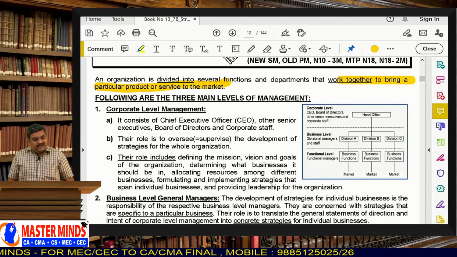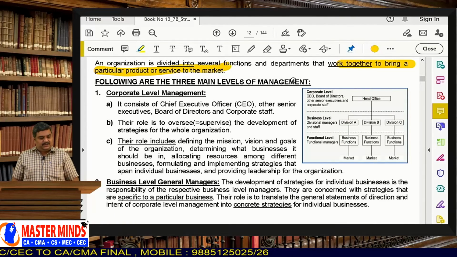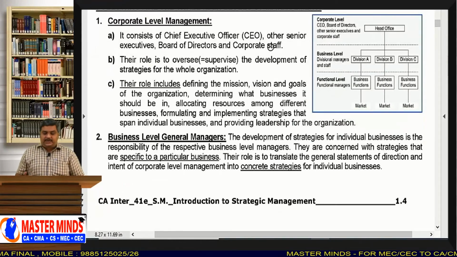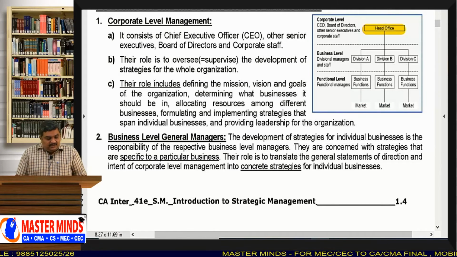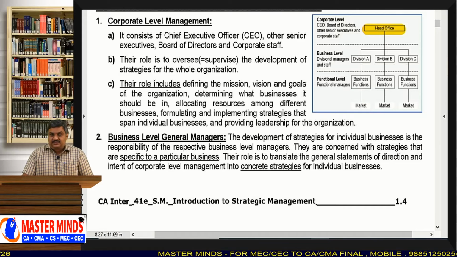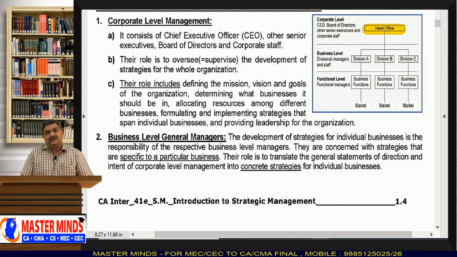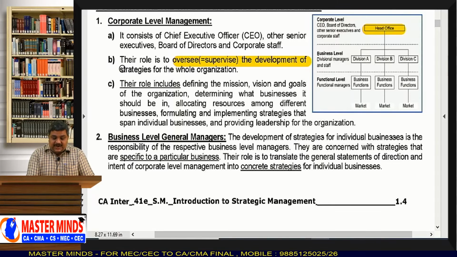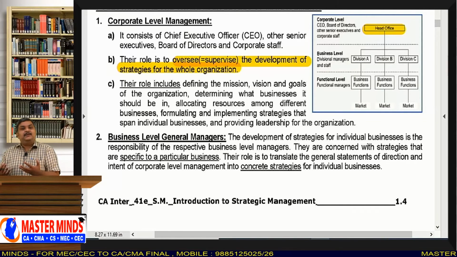And following are the three main levels of management. In general, every organization is divided like this. The first one, corporate level management. See, who are the people located at the corporate level management? It is the CEO and other senior executives, the board of directors, the vice presidents of respective departments. All these people come under top level or corporate level management. And what do they do? They oversee the development of strategies for the whole organization. Oversee is to control, to supervise, to organize.